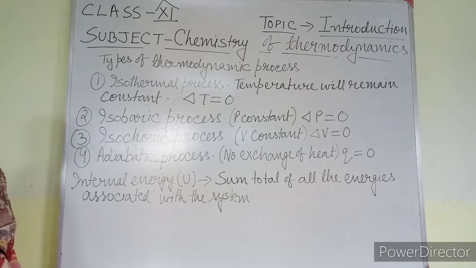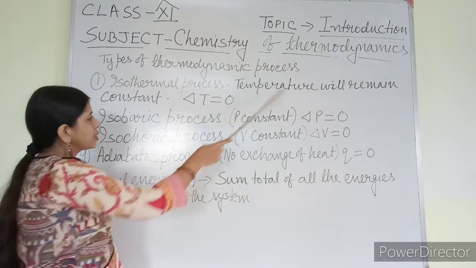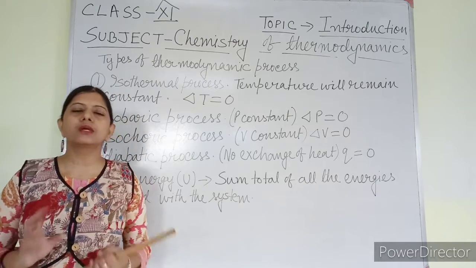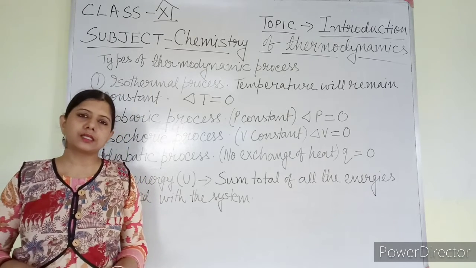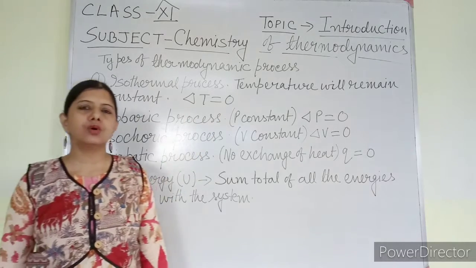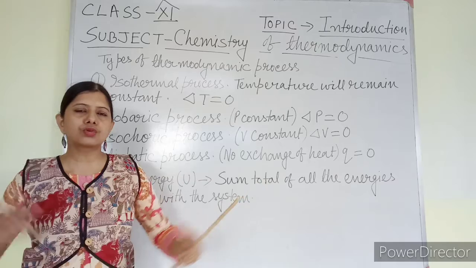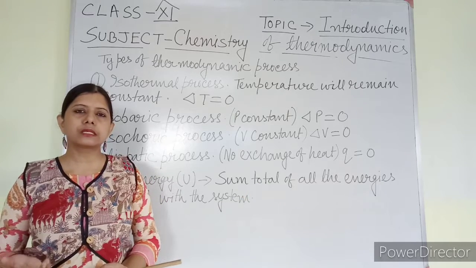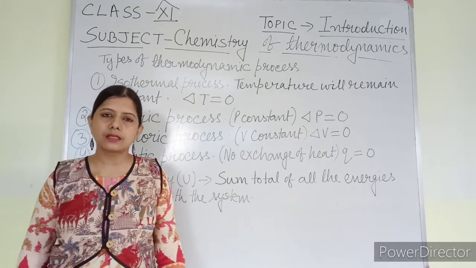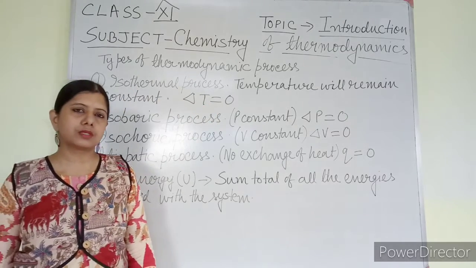Isothermal process means that whatever we are calculating, the temperature always remains constant. In the whole process, the temperature is going to remain constant, other things can change. So if the temperature is constant, that means delta T equals 0. Delta T means final temperature minus initial temperature. If throughout the process the temperature is the same, then initial and final subtracted give 0. So delta T equals 0 is known as isothermal process.